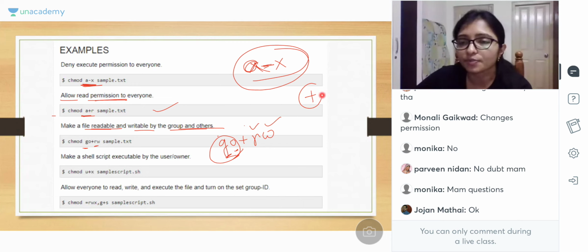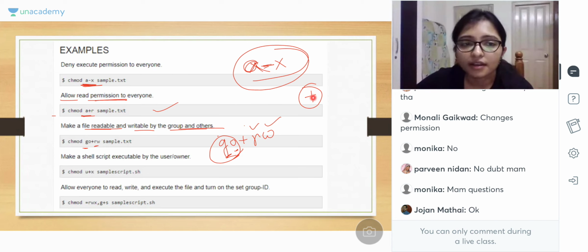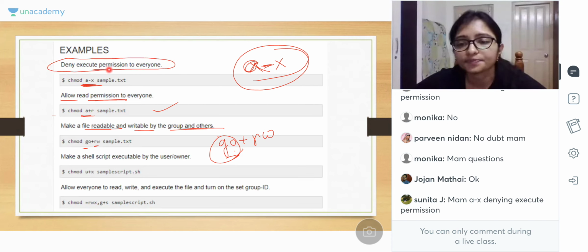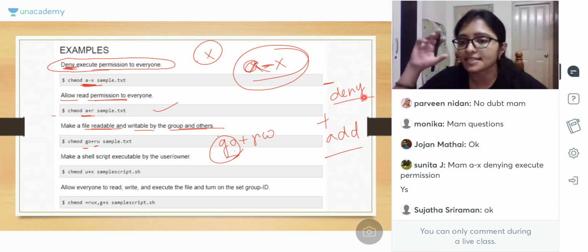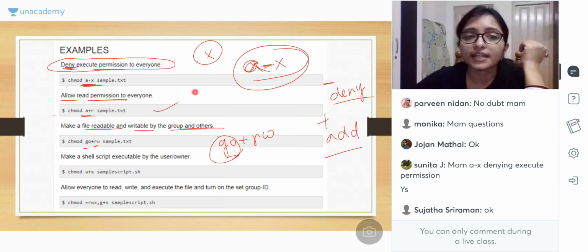And always remember plus means with the existing permission. We are adding the permission with the existing permission. a-x. Here a-x is execute permission to all users, denying. It is denying. Denying means first execute permission was there. Always remember minus means we are denying and plus means we are adding. There are some existing permissions. So from the existing permission minus means we revoke the permission and plus means we are adding the permission. Okay, yes. We are denying the permission to all.